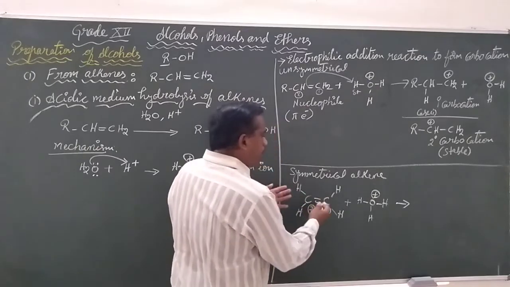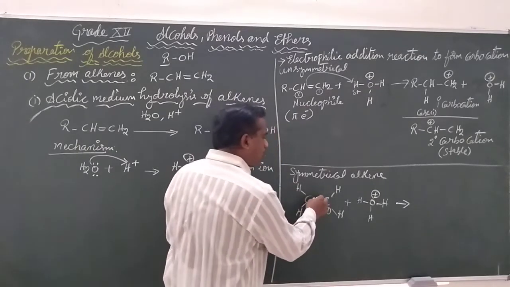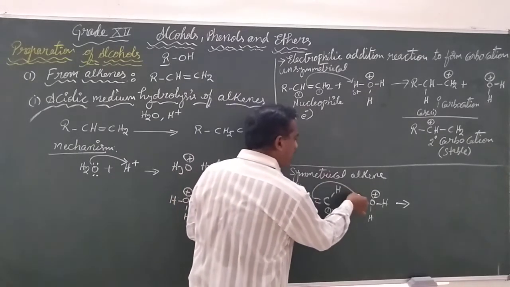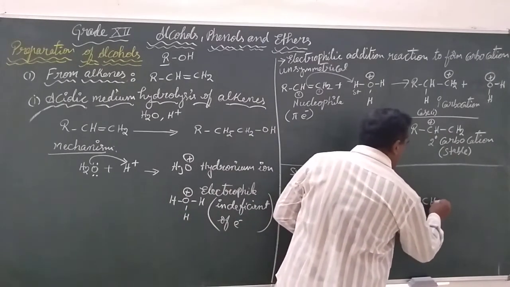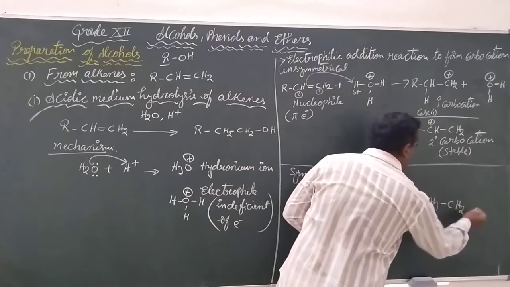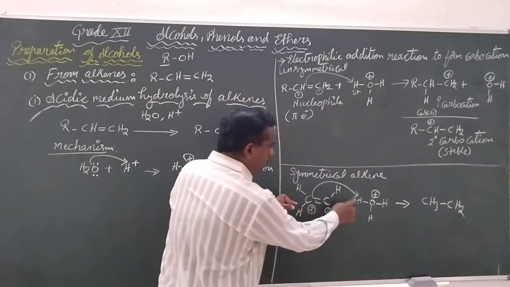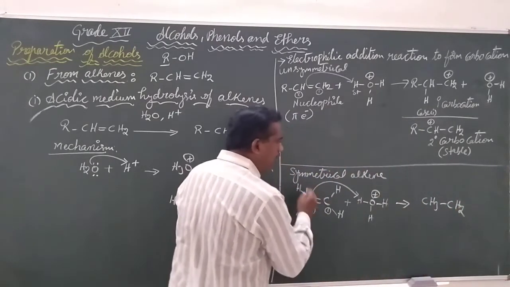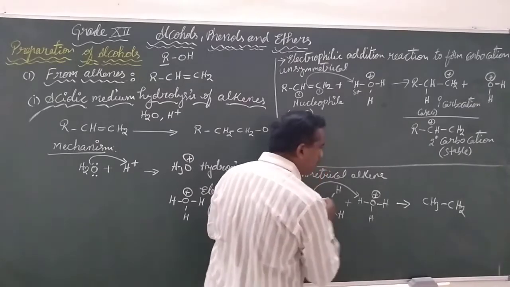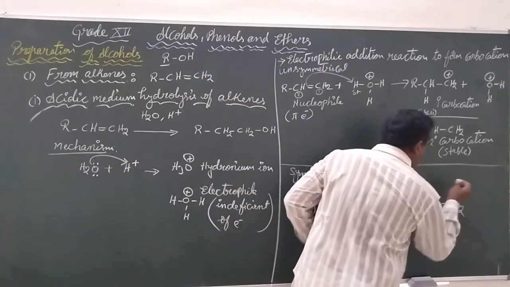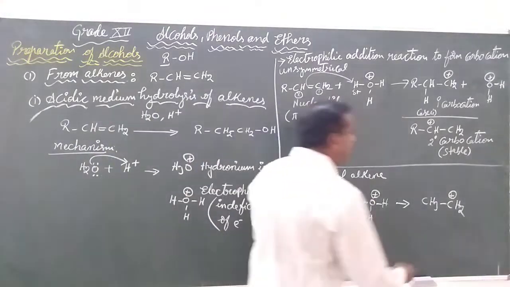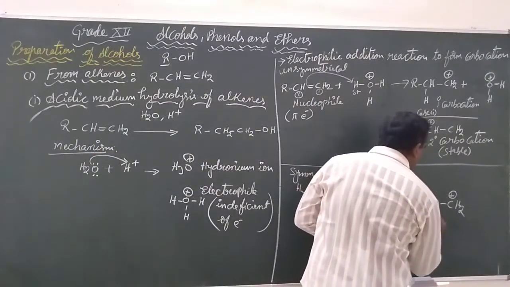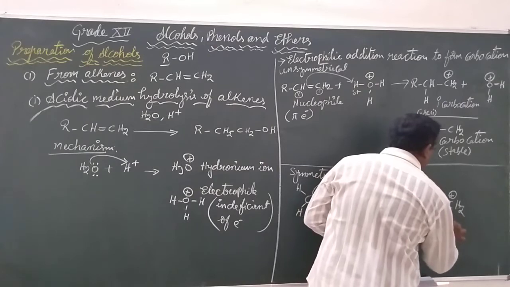Any of the carbons can pull one of the pi electrons toward it and donate the electrons to the hydrogen, resulting in CH3, CH2, because hydrogen was added onto one carbon and the other carbon lost the pi bond, so it is getting a positive charge on it. So here we have generated the carbocation.